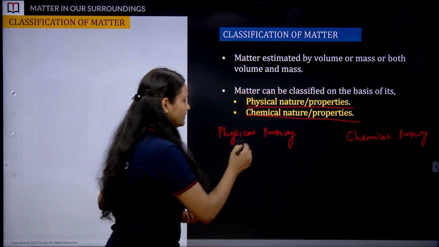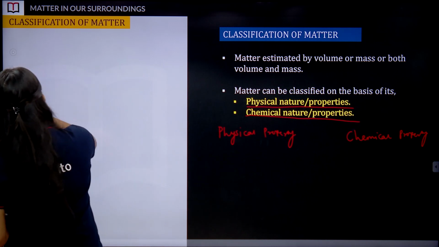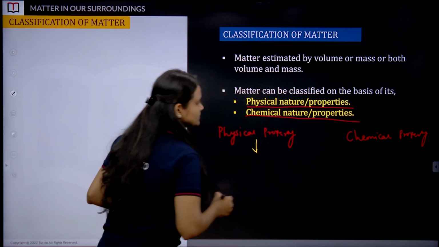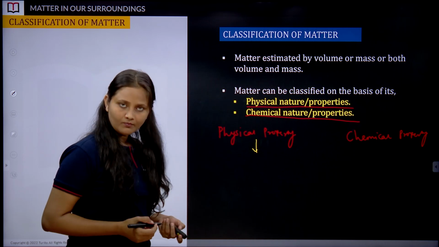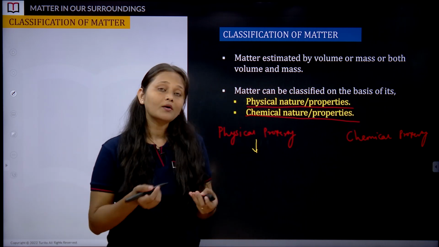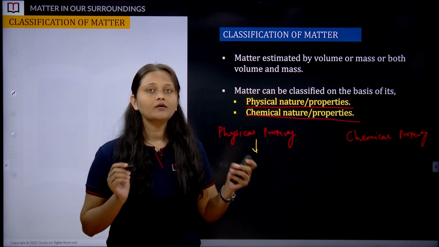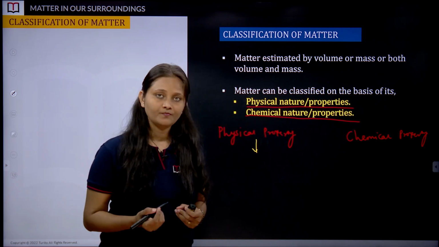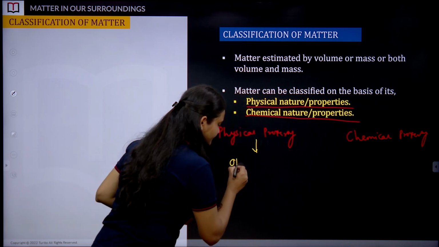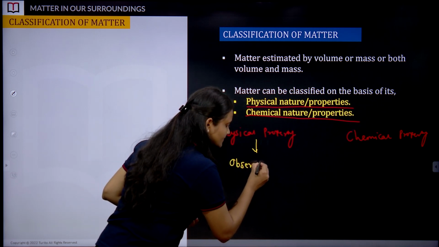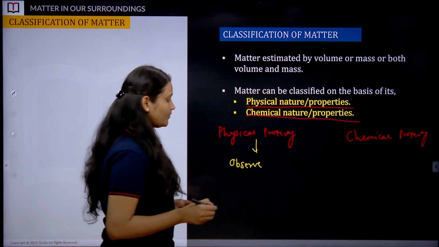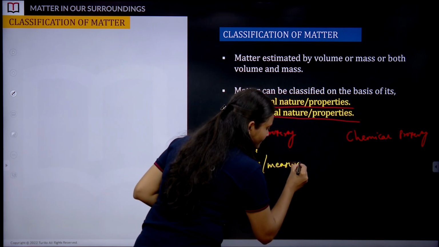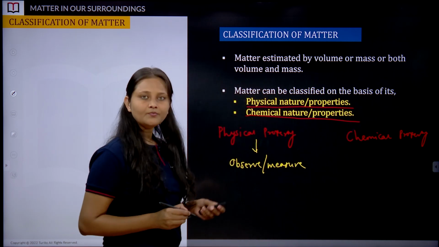Do not panic, it's very easy to understand. Physical properties talk about the exterior of matter, something which we can observe, something which we can measure. Properties which we can observe and measure are nothing but physical properties of matter.